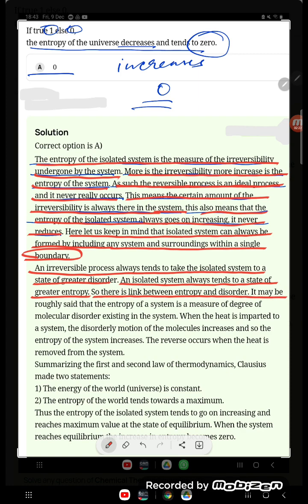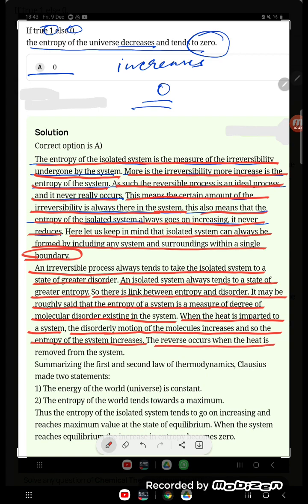It may be roughly said that the entropy of a system is a measure of the degree of molecular disorder existing in the system. When heat is imparted to a system, the disorderly motion of the molecules increases and so the entropy of the system increases. The reverse occurs when heat is removed from the system.